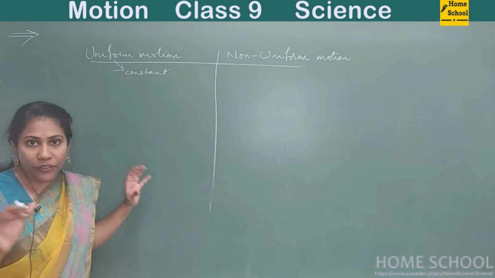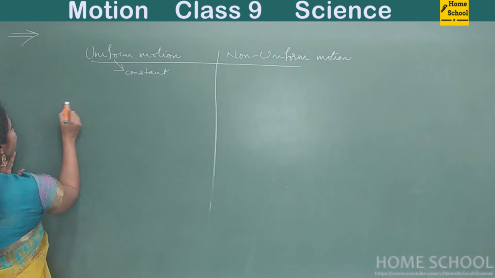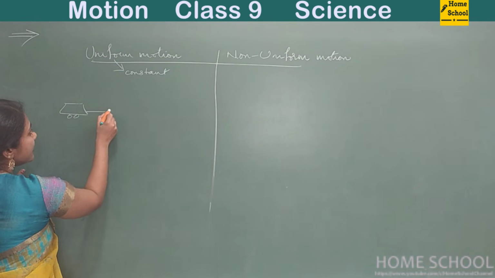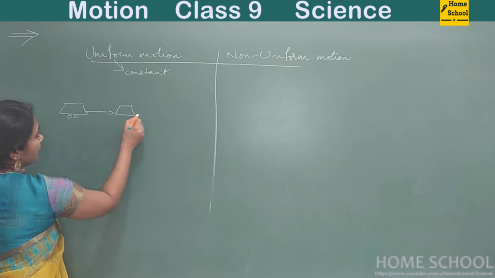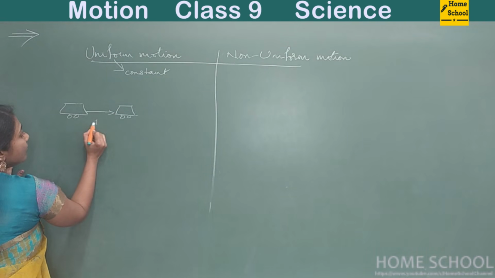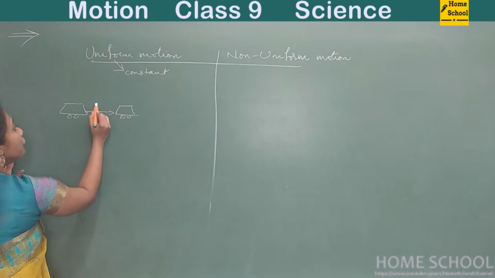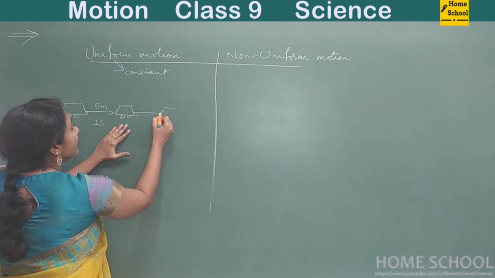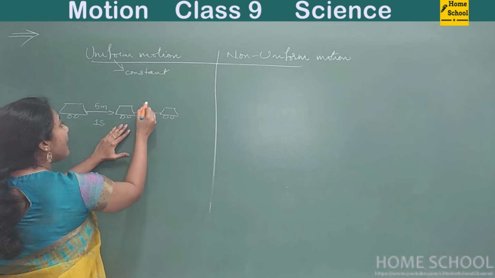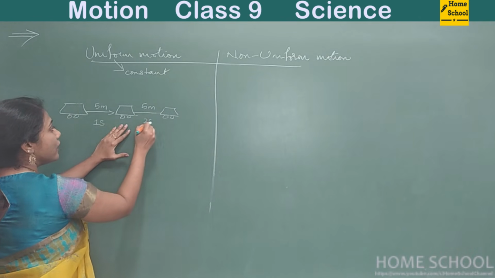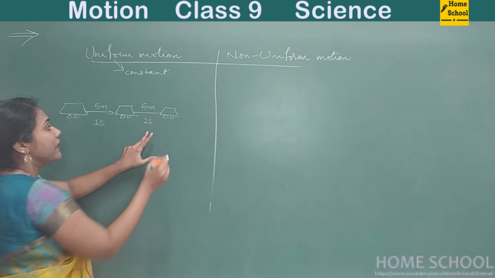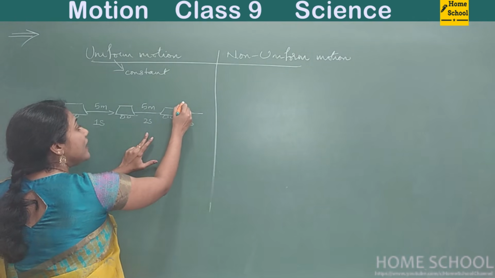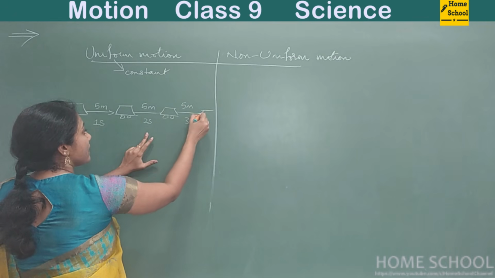Say for example, if a car is moving an equal distance in equal time. Say for example, in 1 second the car has moved about 5 meters. In the second second, the car has also moved about 5 meters. In the third second, the car is moving again about 5 meters, right?